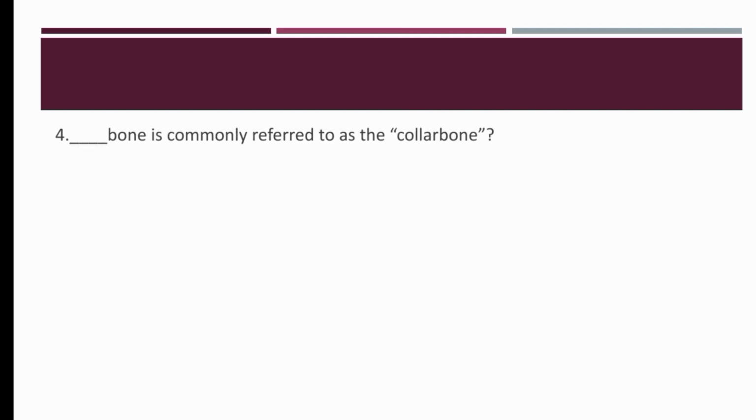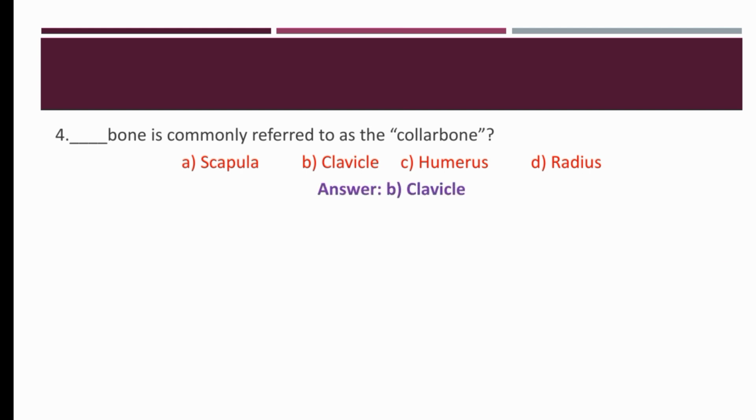Dash bone is commonly referred to as the collarbone. Our options are scapula, clavicle, humerus, or radius. So the right option is clavicle. Clavicle bone is commonly referred to as the collarbone.